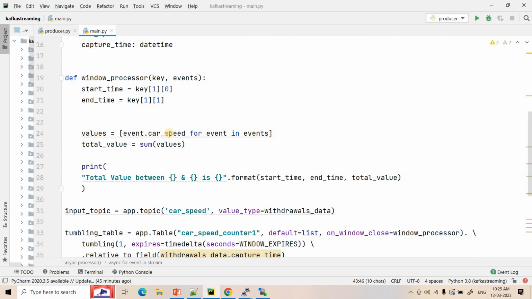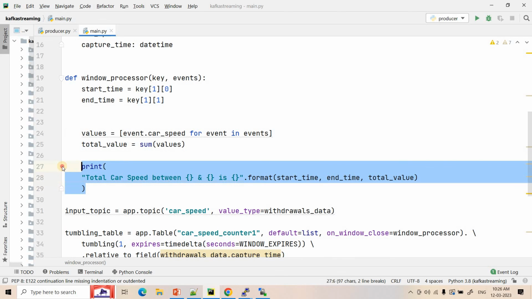From that, I am just extracting car speed, because I need to compute the total car speed across a window. That's all. So I am iterating in a for loop, extracting the car speed, storing it in a list, and then using some function to calculate the total value. And here I am printing the total car speed. I can write total car speed between start time and end time is this much. That way I am formatting. Even this result you can publish to a process topic.